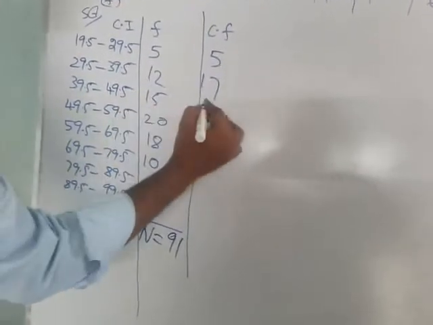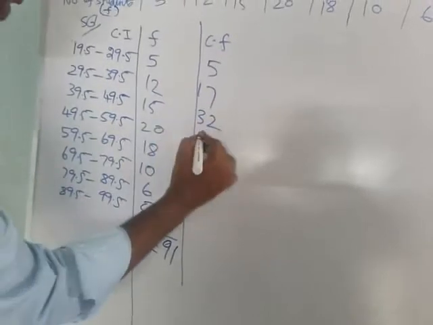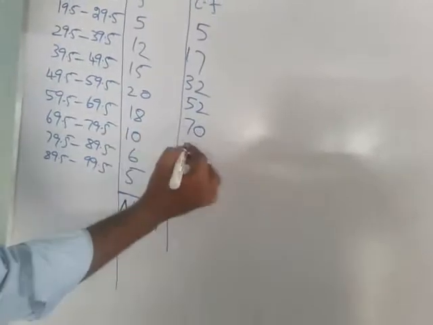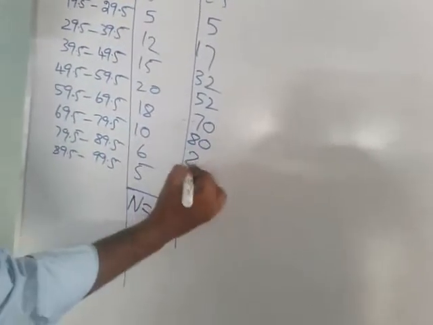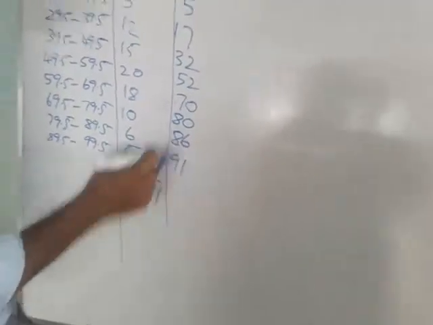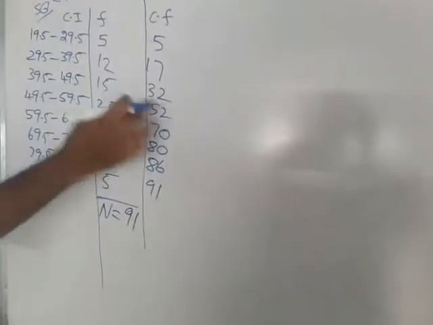Now 17 plus 15, 32. Now 32 plus 20, 52. 52 plus 18, 70. 70 plus 10, 80. 80 plus 6, 86. Now 86 plus 5, 91. Now check both are equal. Yes, equal. Our cumulative answer is right.